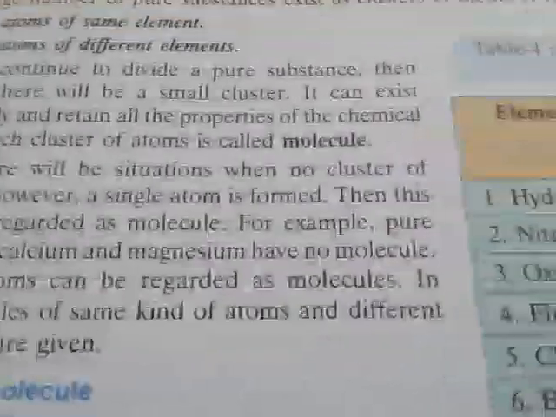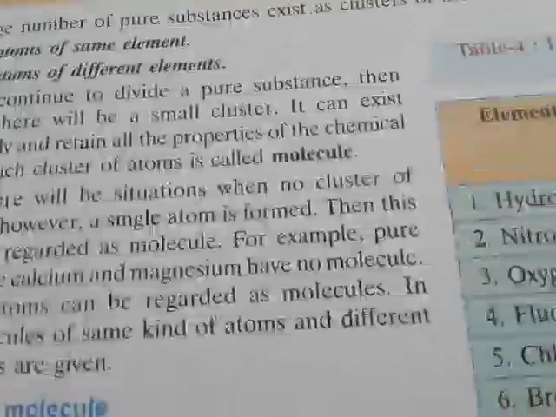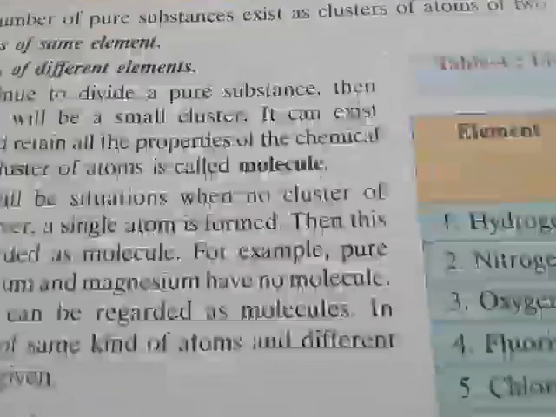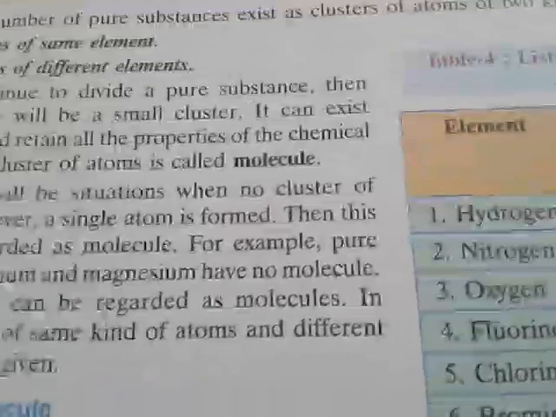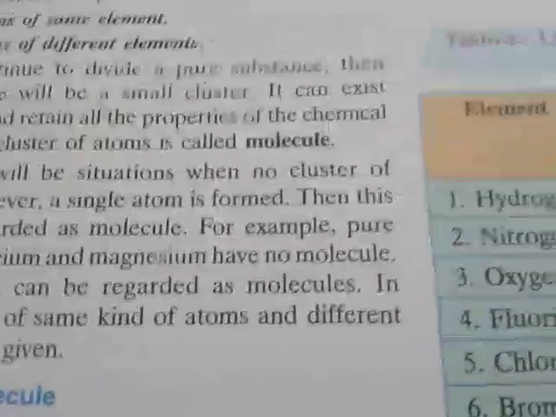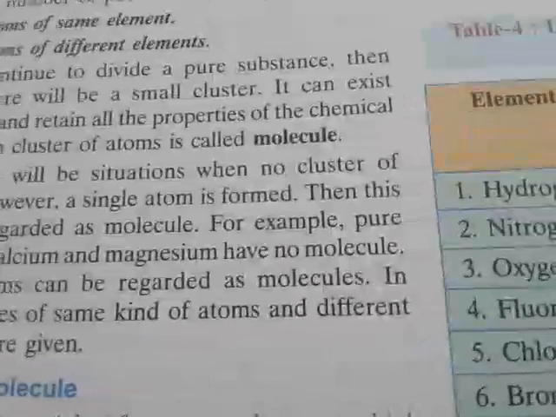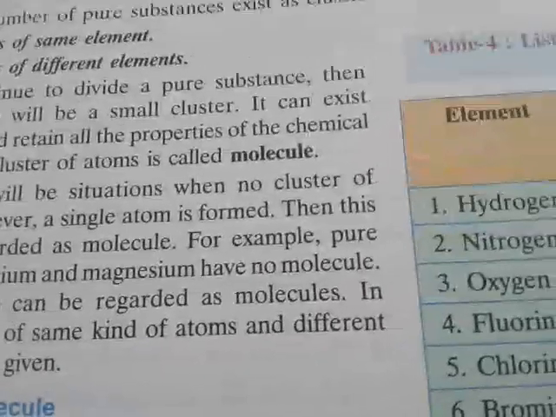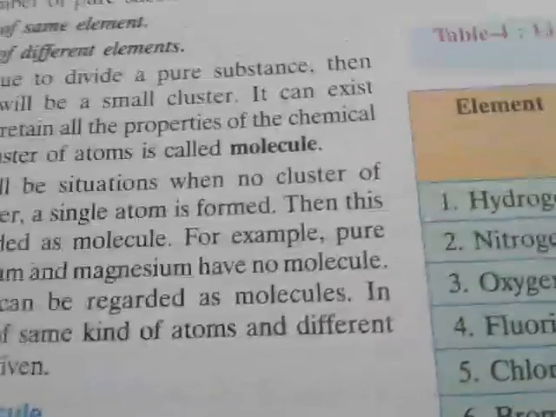Now coming to the point, that is your molecule. A molecule is the combination of the same element, or you can say different elements. In the case of the same element, suppose hydrogen, oxygen and nitrogen and many other homoatomic molecules, which exist in a combined state, they act as a molecule.